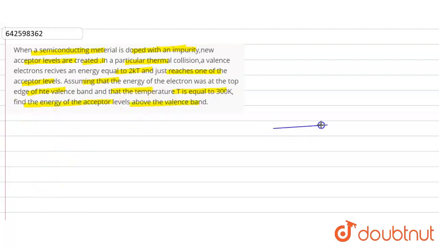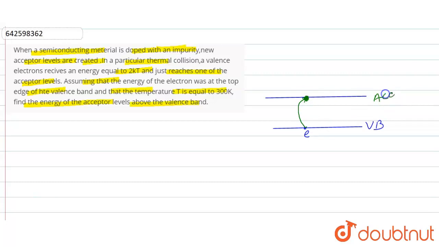Here the valence band is there, and when electrons move from the valence band to this level, it forms an acceptor level.